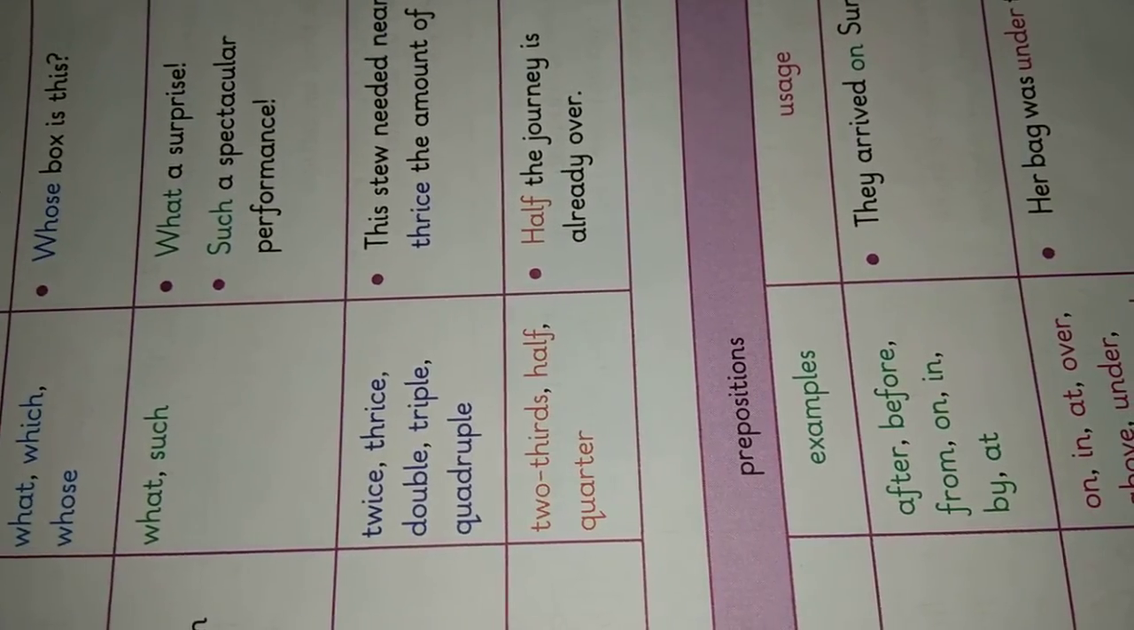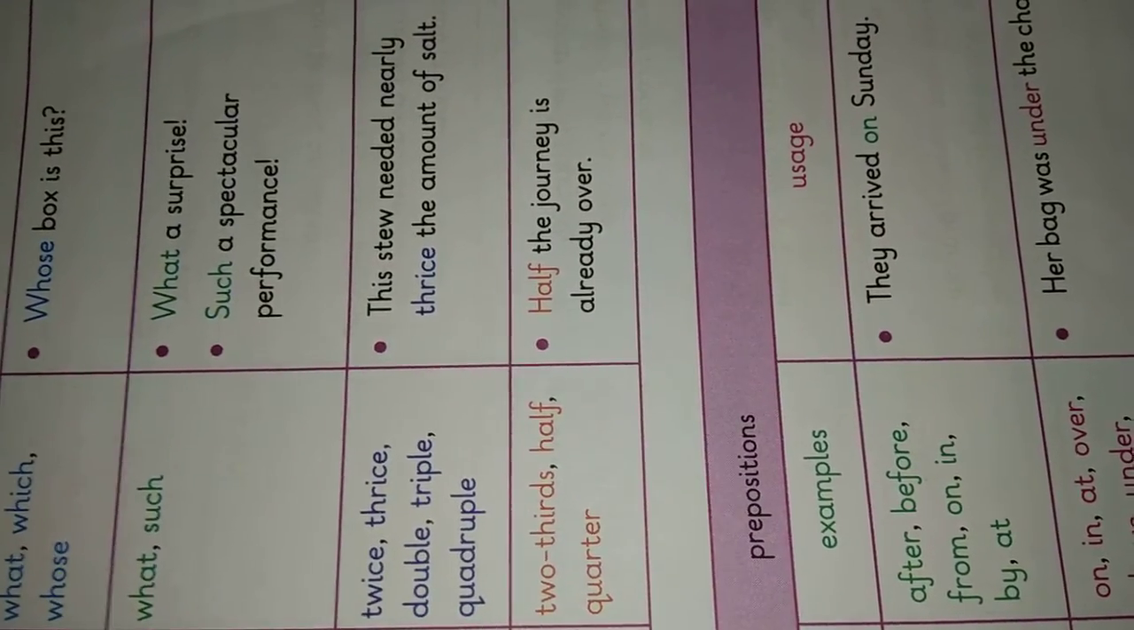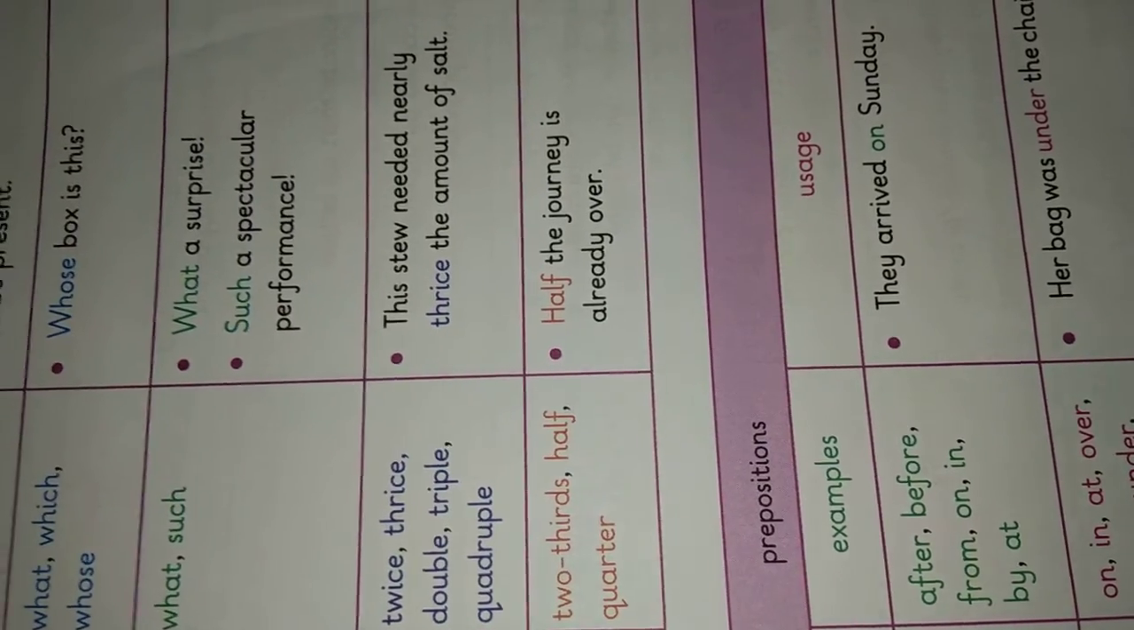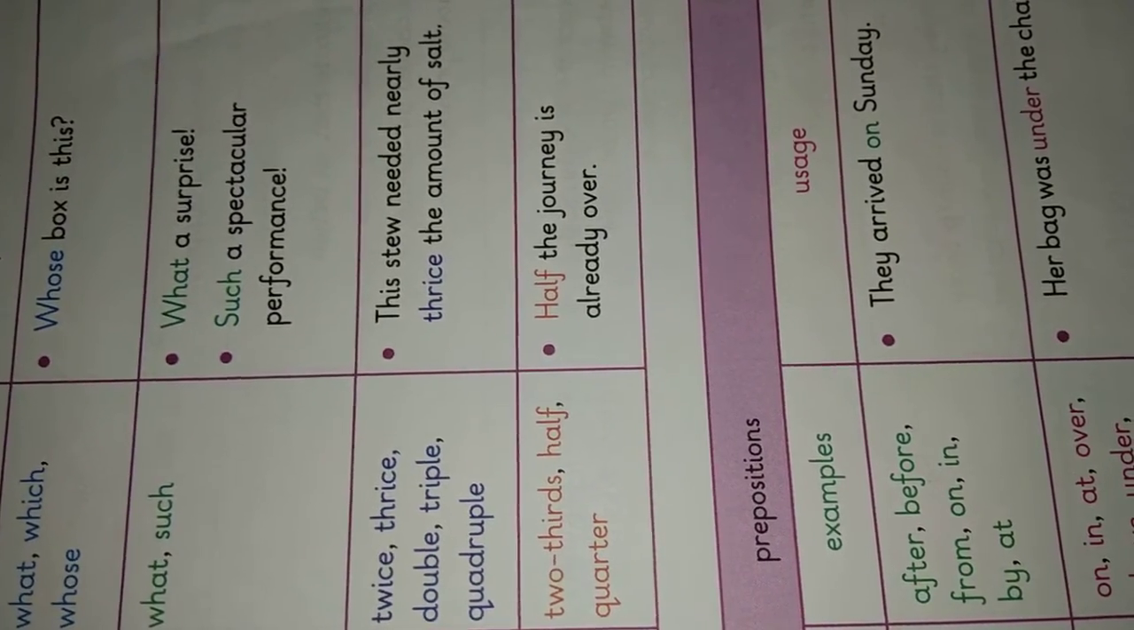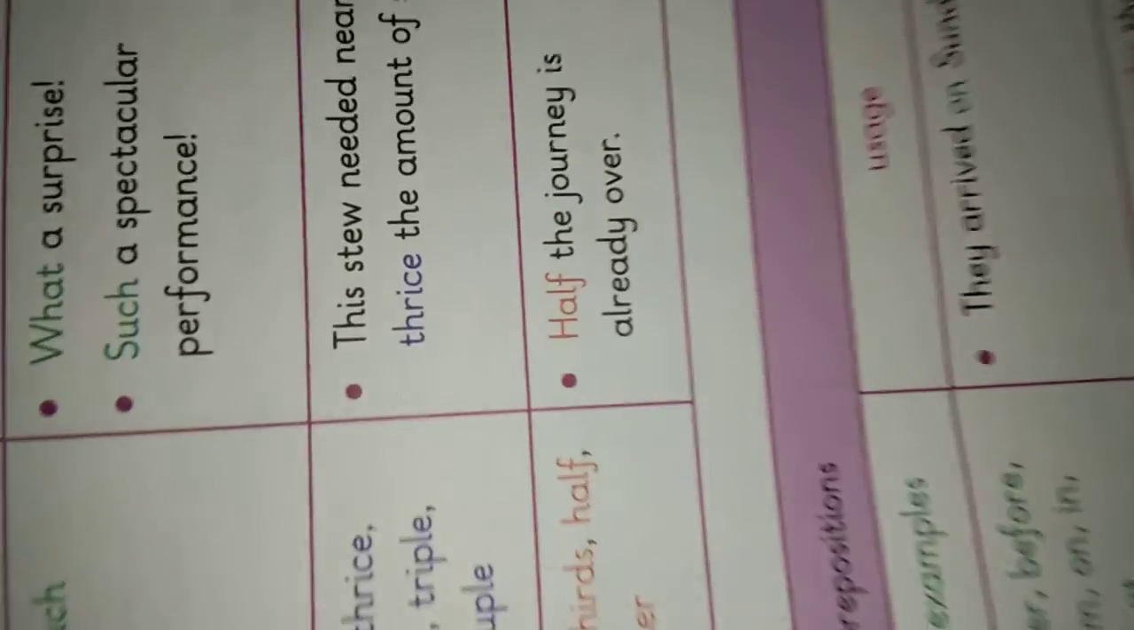So, prepositions are short words which are used to show position, location, direction, and time in English. I repeat, prepositions are short words which are used to show position, location, direction, and time in English.